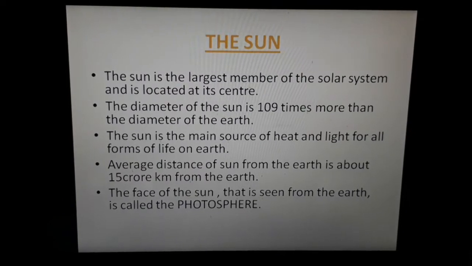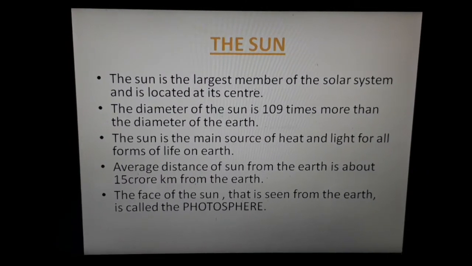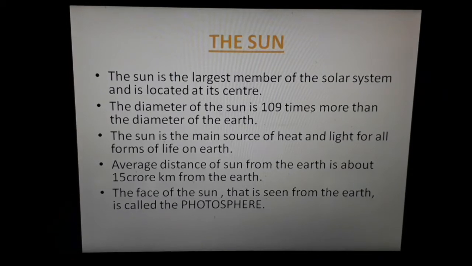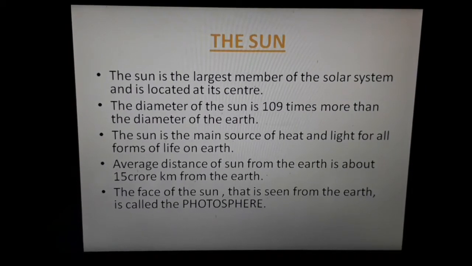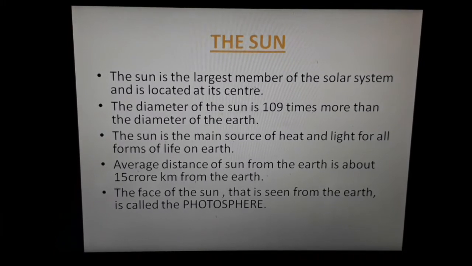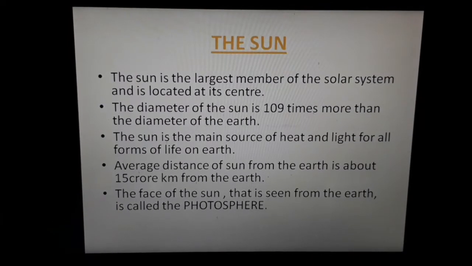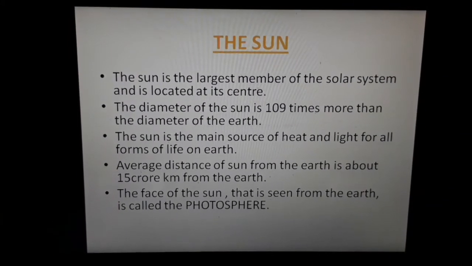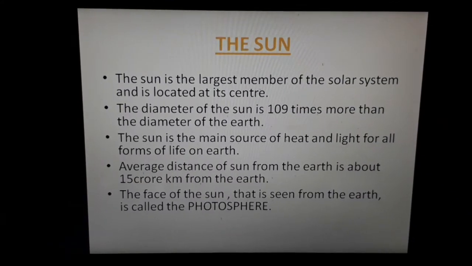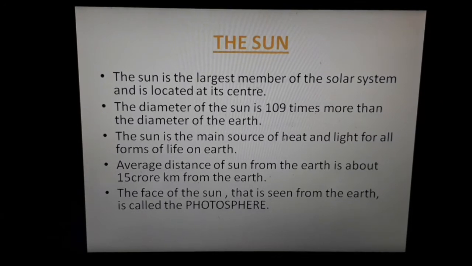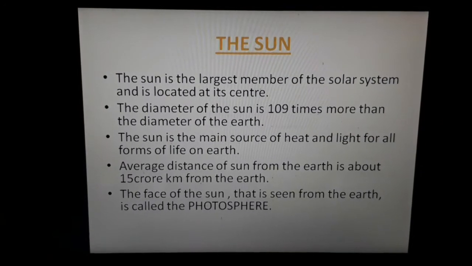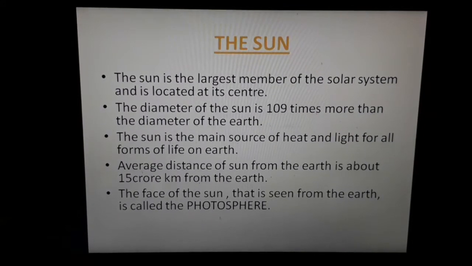If you put all planets, moon, asteroids, comets and everything that is present in the solar system together, it is only a very small part of the sun. The diameter of the sun is 109 times more than the diameter of the Earth. It is so huge.